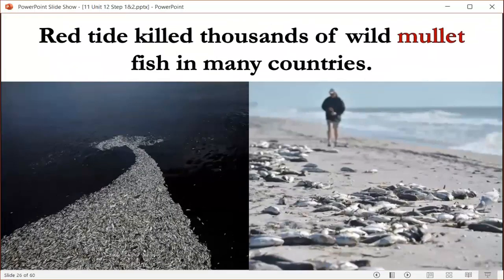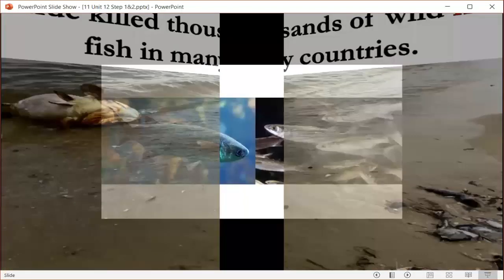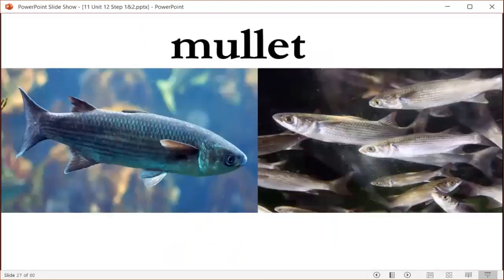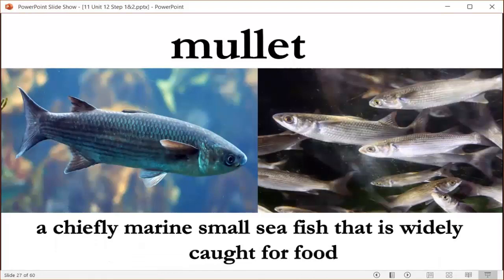The word mullet. I think you all like mullet. If you like fish, then you like mullet. Red tide killed thousands of wild mullet fish in many countries. What's the name of mullet? Yes, the fish in this picture, it is called mullet. It is a chiefly marine small sea fish that is widely caught for food.